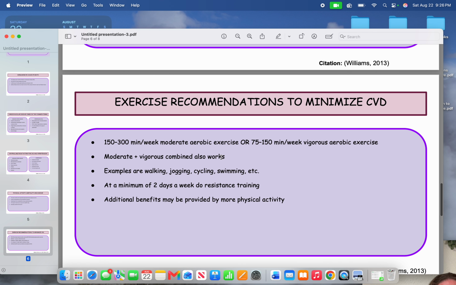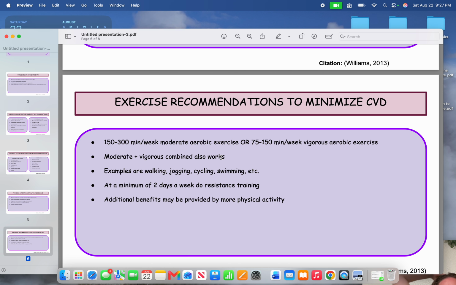Some exercise recommendations I would make to minimize cardiovascular disease are 150 to 300 minutes a week of moderate aerobic exercise, or 75 to 150 minutes a week of vigorous aerobic exercise. A combination of moderate plus vigorous exercise could also work.